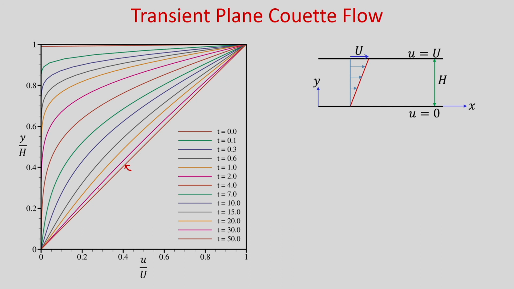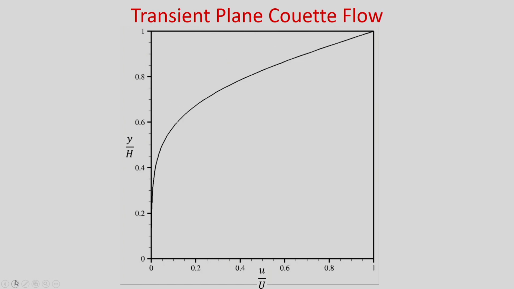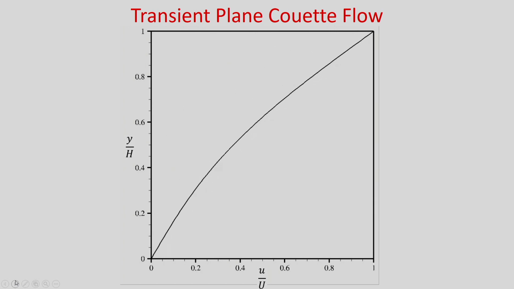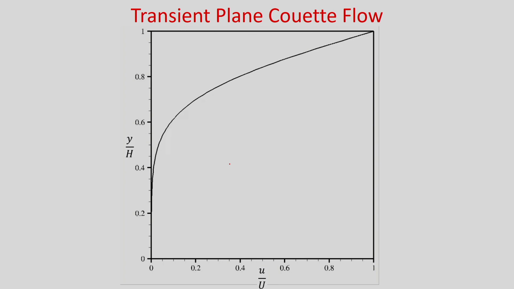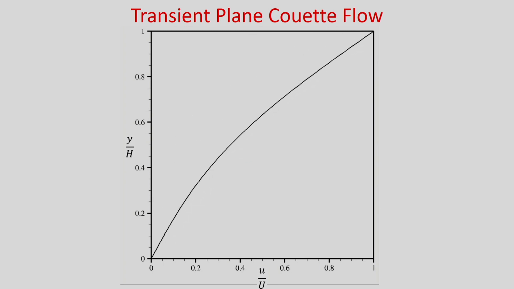So, this is the solution for steady plane Couette flow, but at t tends to infinity, solving this problem you will get a linear velocity profile, and if you go beyond this t, obviously there will be no change in the velocity profile. Okay. So, this is the temporal evolution of the velocity profile you can see, and if you see the animation, you can see how with time this velocity is evolving, and at t tends to infinity it is becoming almost linear. You can see how the temporal evolution of this velocity profile is happening.